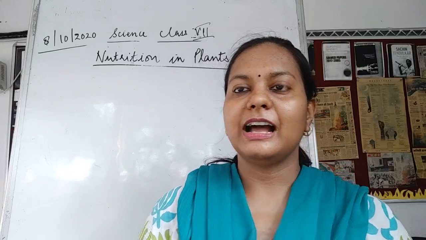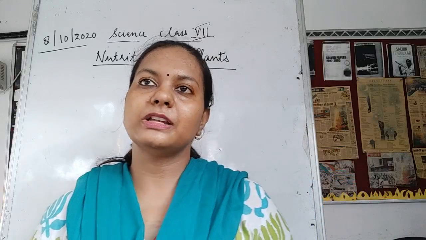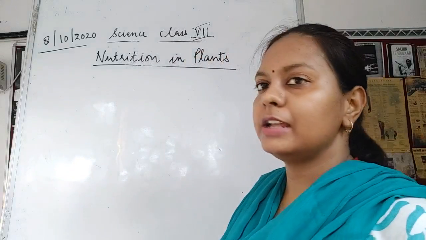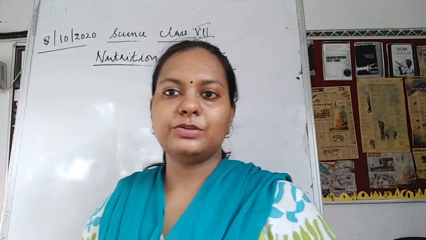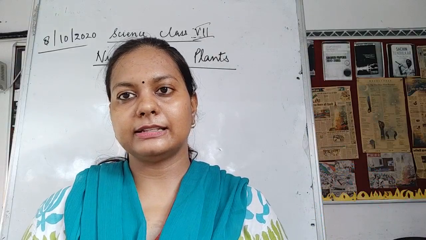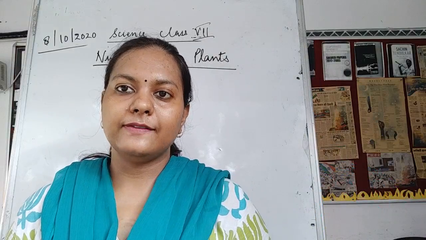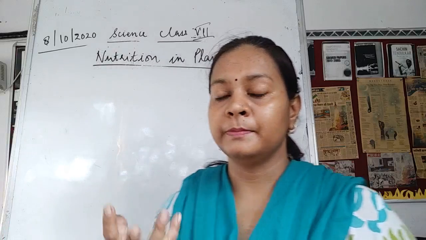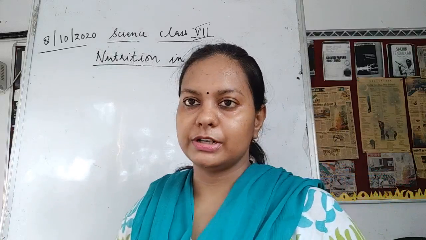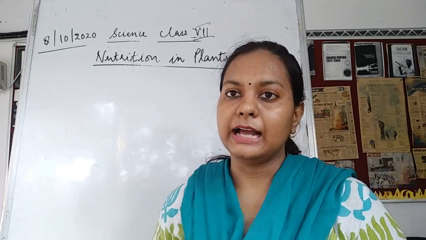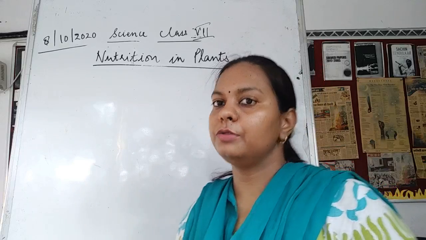Hello students, I'm here with another video from the chapter of class 7th Science NCERT book, that is Nutrition in Plants. Before starting today's video, I would like to tell you what we have discussed till now in this chapter. We have discussed the meaning of the word nutrition, which is a process by which plants obtain their nutrition. There are two types of plants.